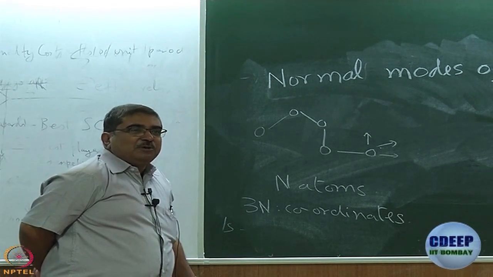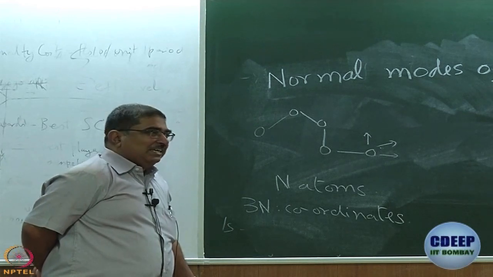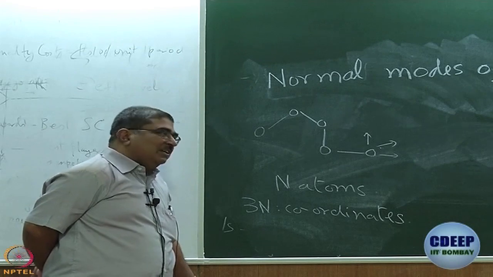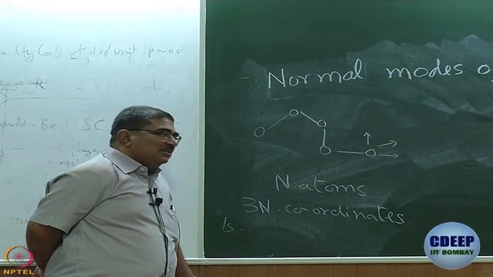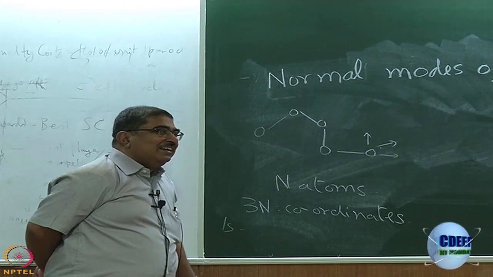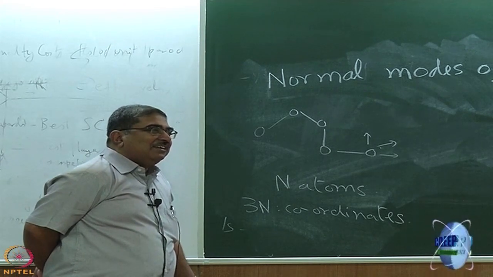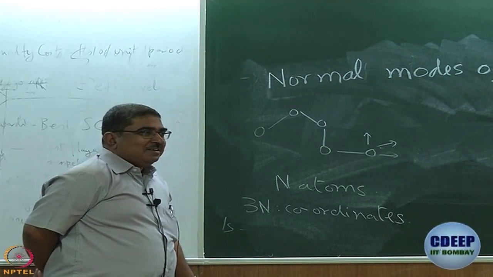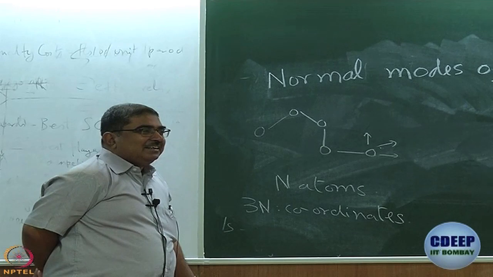If I want to replace the word independent by another word, what would I say? Orthogonal to each other, very good. What is another word I can use? Decoupled is okay, but another synonym of orthogonal in this context. Are they normal to each other?